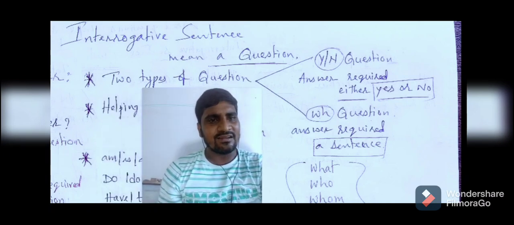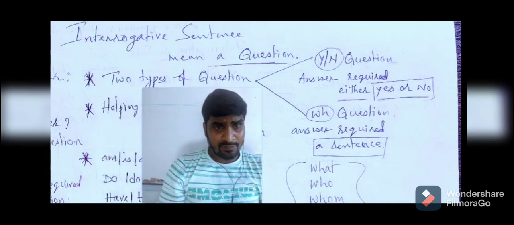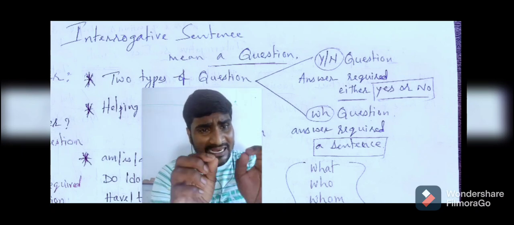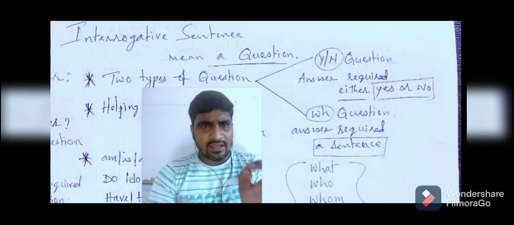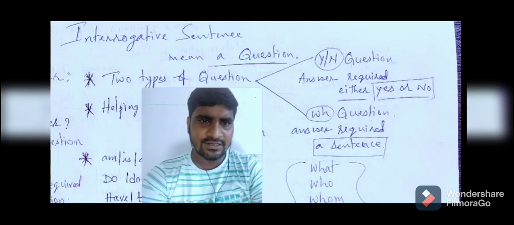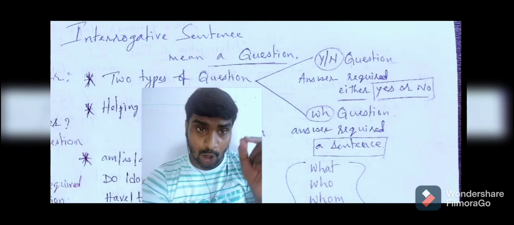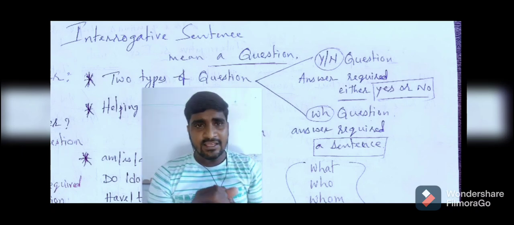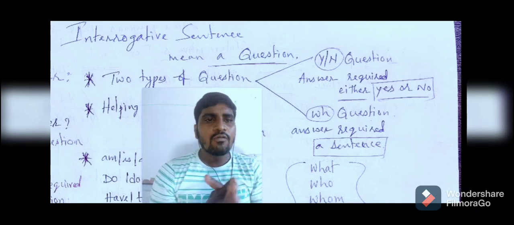See, here beside my picture, you can see that. In these sentences, a sentence is required as the answer. When a sentence is required as an answer, we call them WH questions, or in another way, we can say information-required questions.